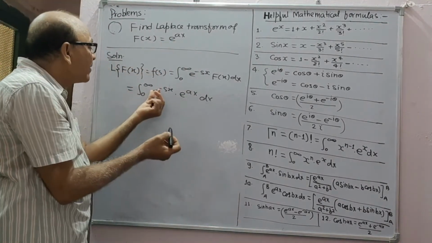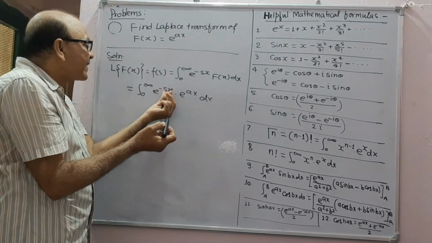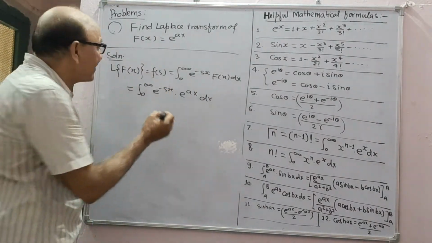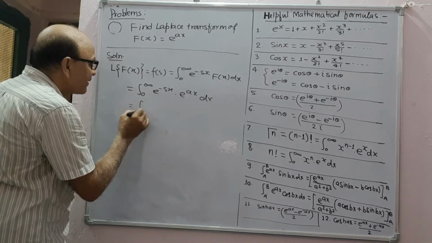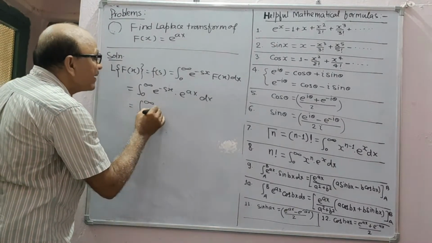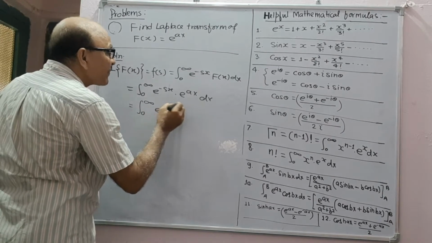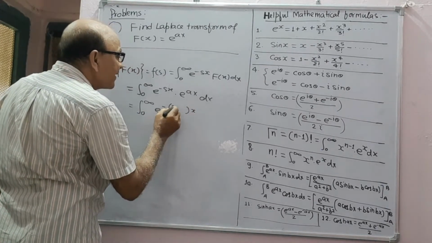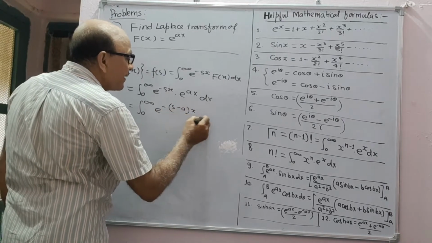And as you know, e to power minus sx and e to power ax can be combined to get 0 to infinity e to power minus, suppose you take minus x common, then you get here s minus a dx.